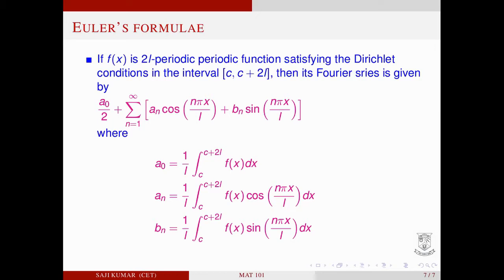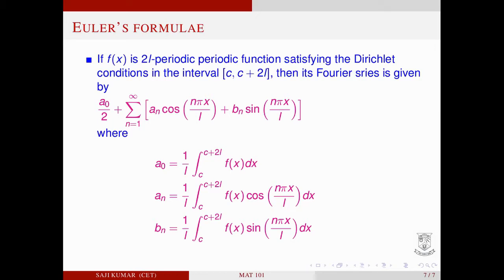a0 is given by a0 equal to 1 by L into integral c to c plus 2L f(x) dx, a_n equal to 1 by L into integral c to c plus 2L f(x) cos n pi x by L dx, b_n is equal to 1 by L into integral c to c plus 2L f(x) sin n pi x by L dx.